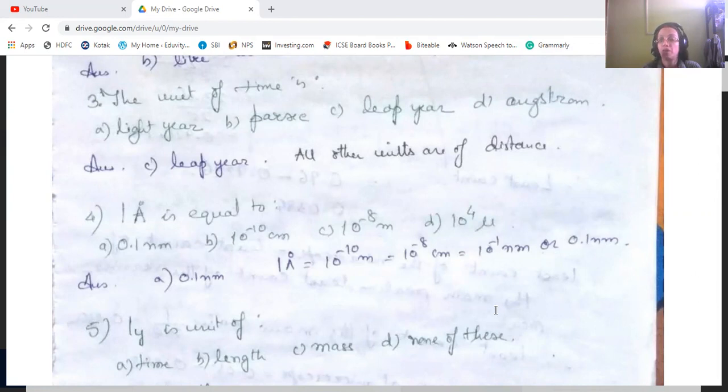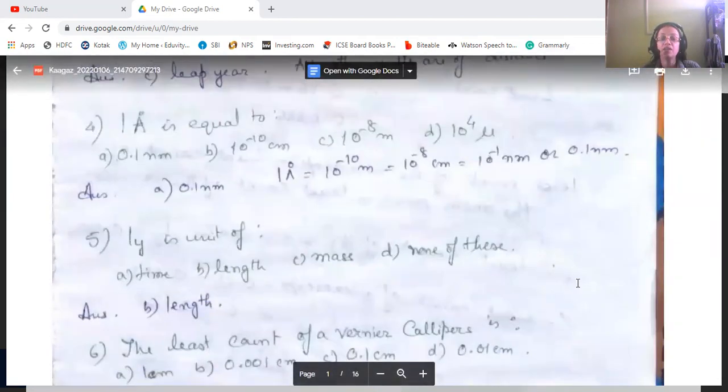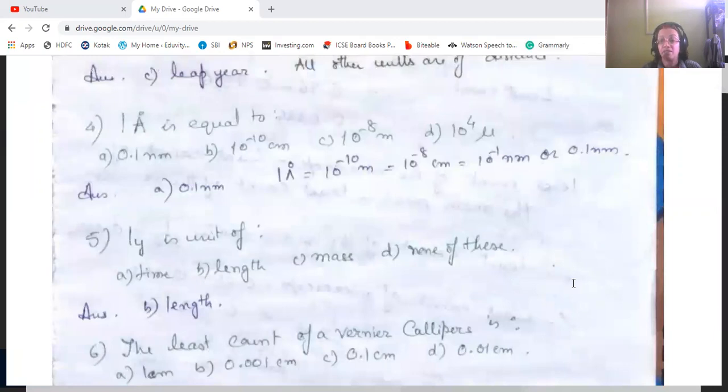So the first one is the answer. Now Ly is the light year symbol, and light year is the unit of what? Length, distance. So B is the answer.